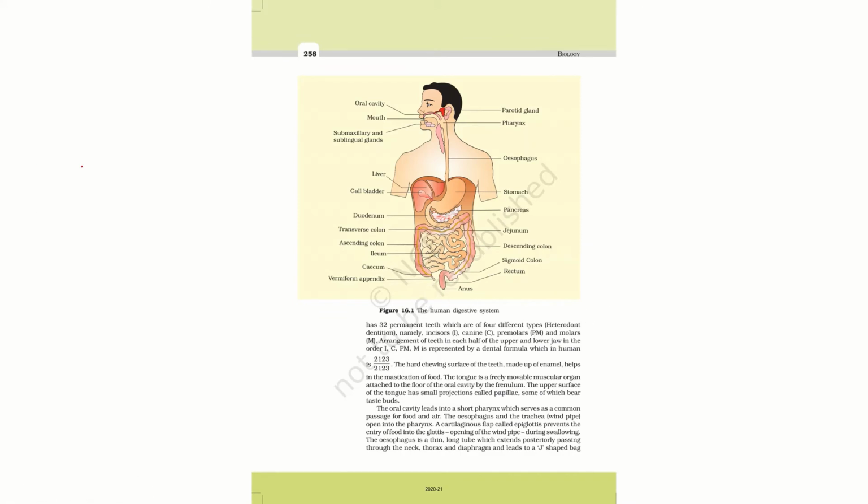this is the ascending colon, number one. The transverse colon is moving towards the left, and towards the right you can see that this is the ascending colon. Then it is the descending colon that is moving downward and passing into the sigmoid colon, and the sigmoid colon is moving into the rectum. The rectum is passing the waste product into the anus, and through the anus it is moving out.